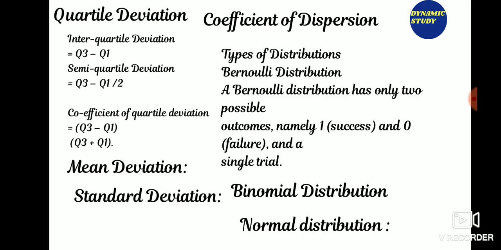Now coefficient of dispersion. Whenever we want to compare the variability of two series that differ widely in their averages, and also when the units of measurement are different, we need to calculate the coefficient of dispersion along with the measure of dispersion. The coefficient of dispersion is based on different measures of dispersion.